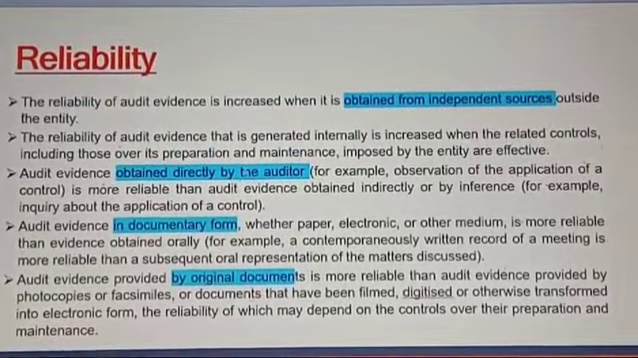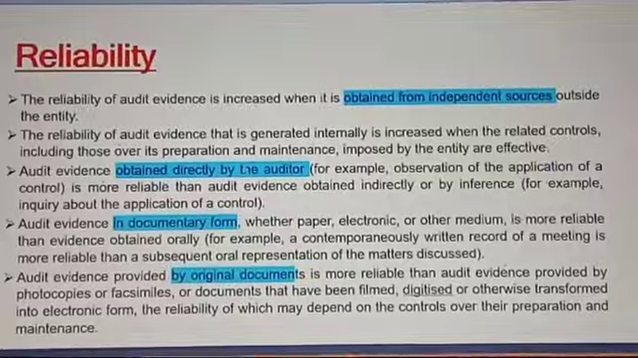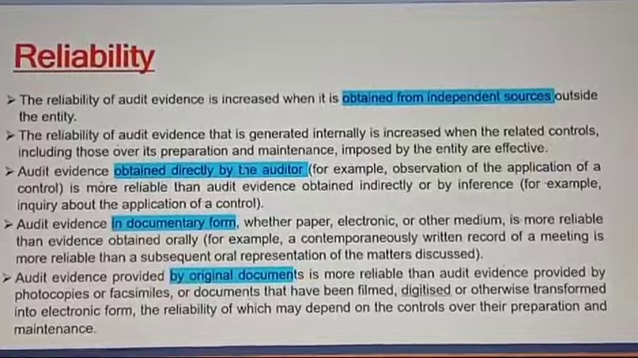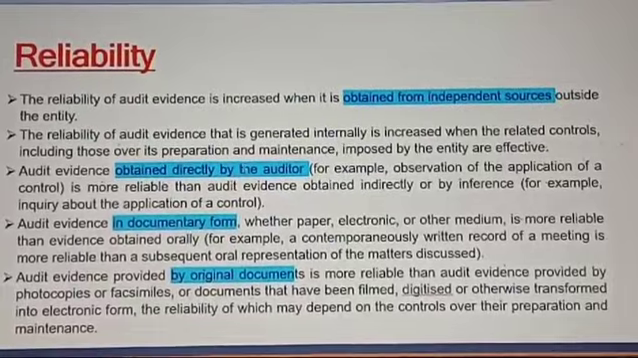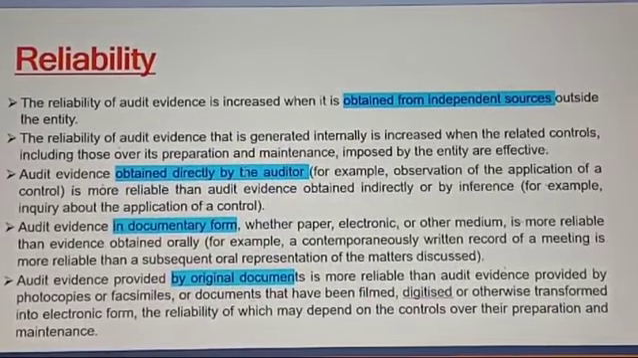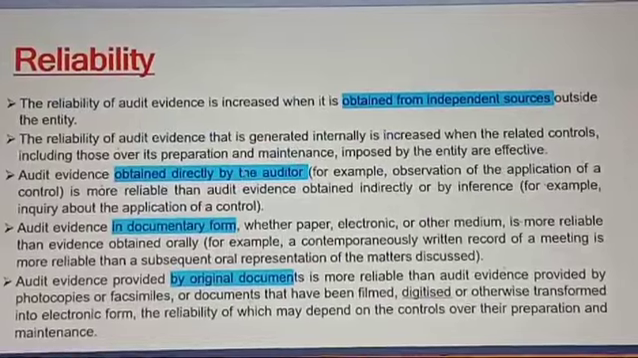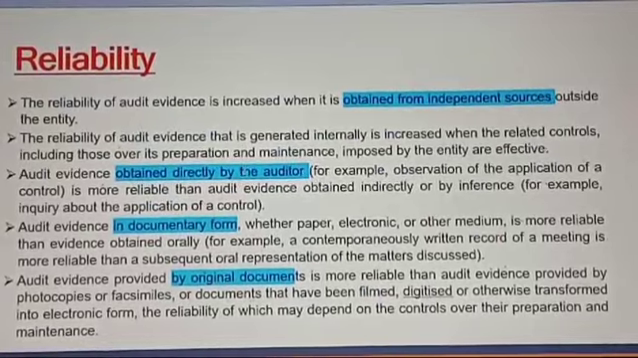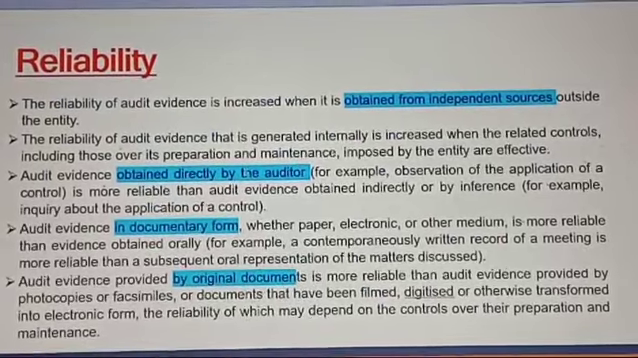Next, audit evidence obtained directly by the auditor. Obviously, this can be more reliable. If I am using a mediator to bring the audit evidence, that will be less reliable than if I am directly getting this confirmation. Next is audit evidence in documentary form, that is written, which will be more reliable. Last one, audit evidence provided by original documents will be more reliable than photocopies, etc.